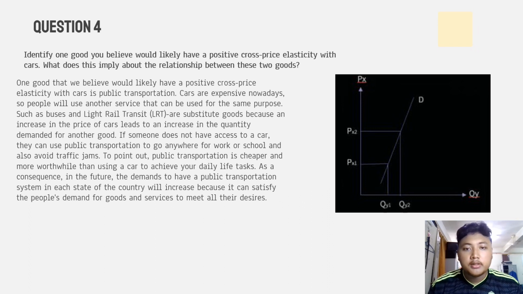If someone does not have access to a car, they can use public transportation to go anywhere for work or school and also avoid traffic jams. To point out, public transportation is cheaper and more worthwhile than using a car to achieve your daily life tasks. As a consequence, in the future, the demand to have a public transportation system in each state of the country will increase because it can satisfy people's demand for goods and services to meet all their desires. That's all.